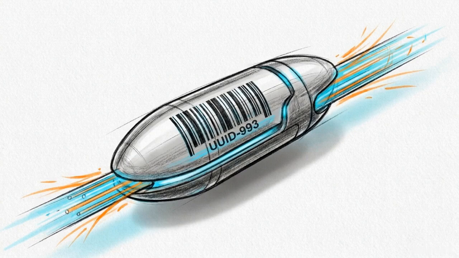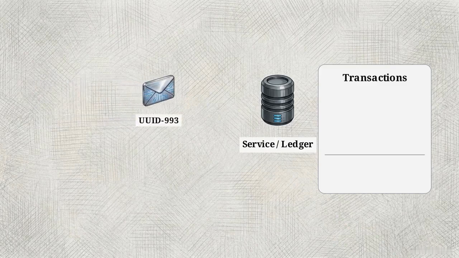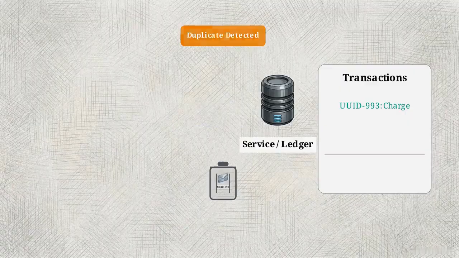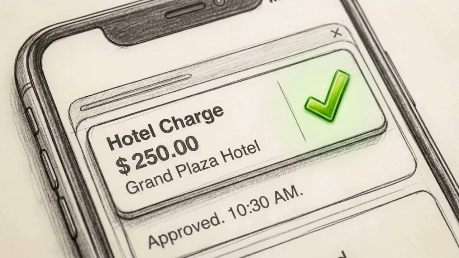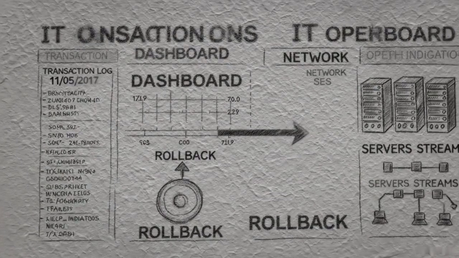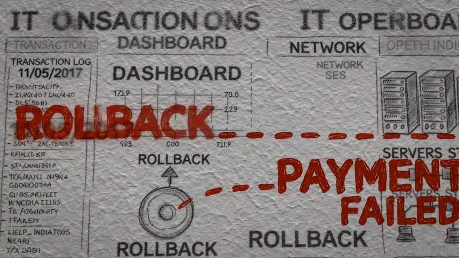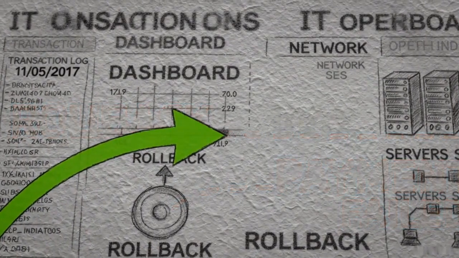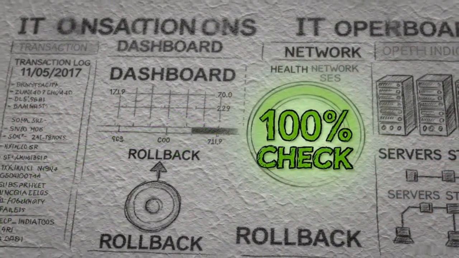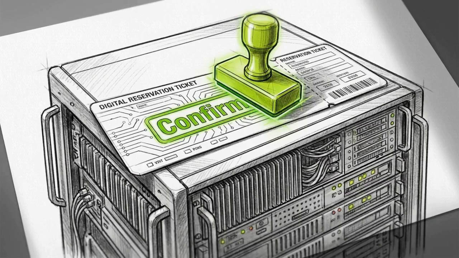To execute this safely, every command the orchestrator sends must include an idempotency key, a unique identifier tied to that specific transaction attempt. If a network timeout forces the orchestrator to retry a command, the receiving service recognizes the idempotency key and does not process the request twice. This prevents edge cases like double charging a user's credit card. By designing systems to accept intermediate states and execute automated rollbacks, you achieve a level of resilience impossible when globally locking independent microservices.